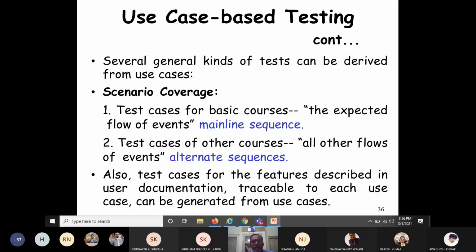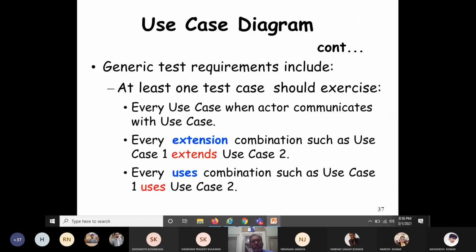Also, test cases for the features described in user documentation traceable to each use case can be generated from use cases. So what additionally you can do? Test the features described in the user documents. Whatever features are mentioned in the user documents, you have to test them by designing some test cases. Now let's see what the generic test requirements are if you are using a use case diagram for testing